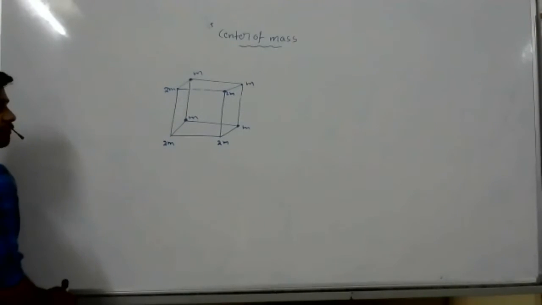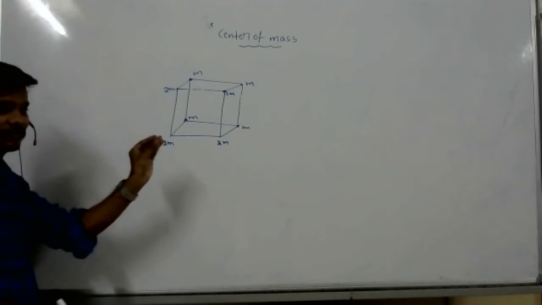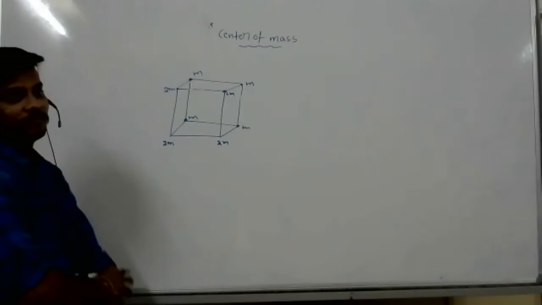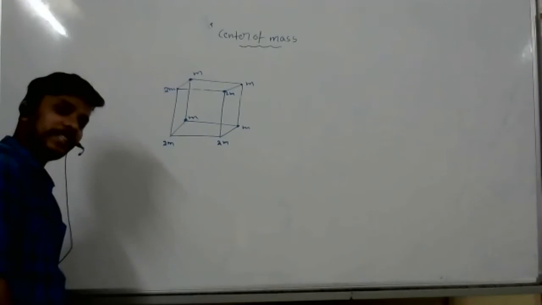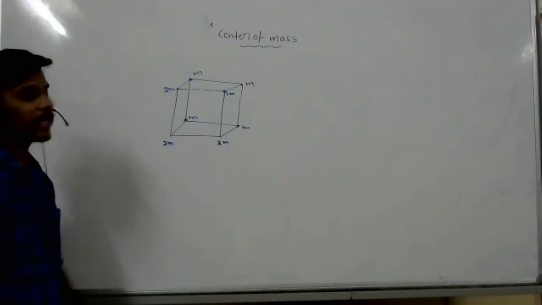First, we'll find the center of mass for one plane, and then the center of mass of the second plane, and we'll consider these 2 points as different masses, and then we'll find the center of mass like that. Okay, yes, sir.